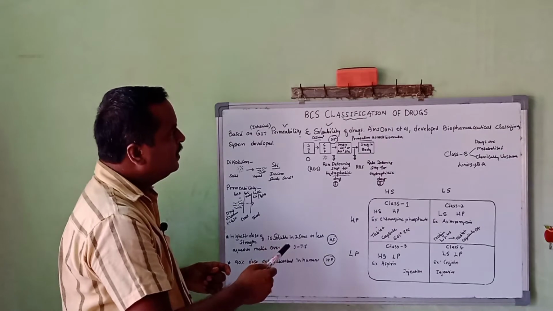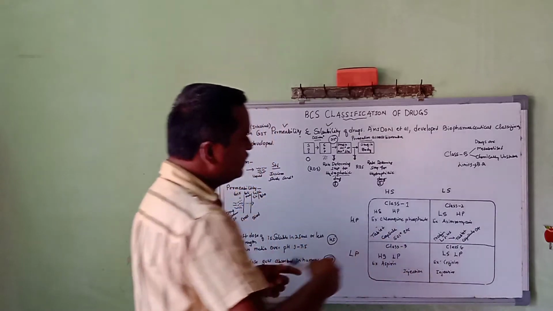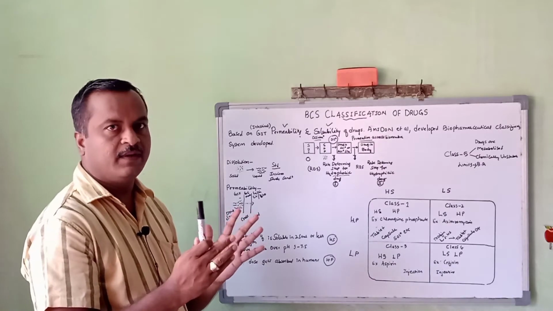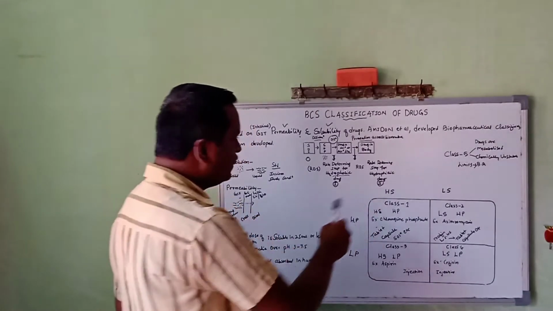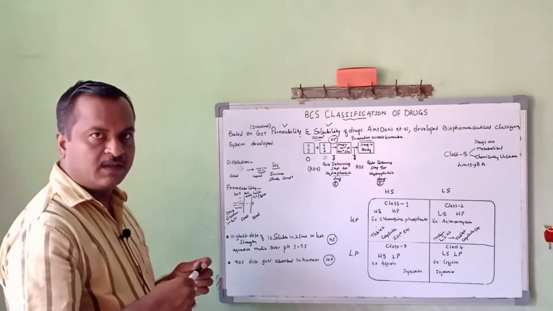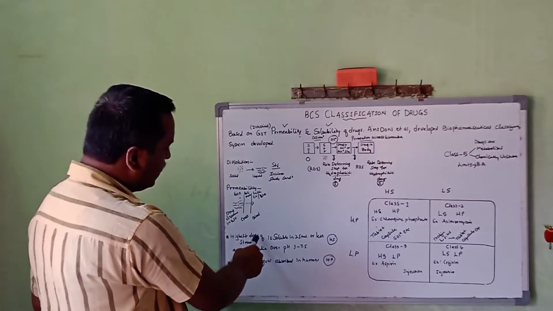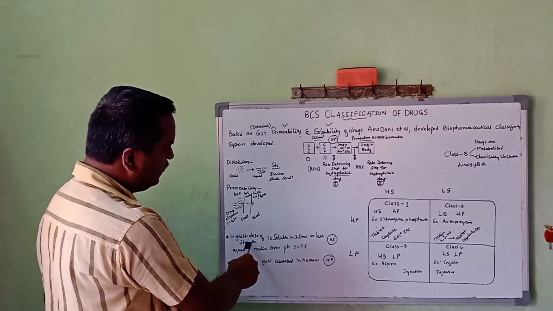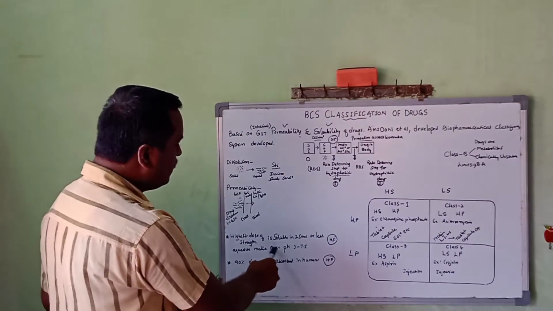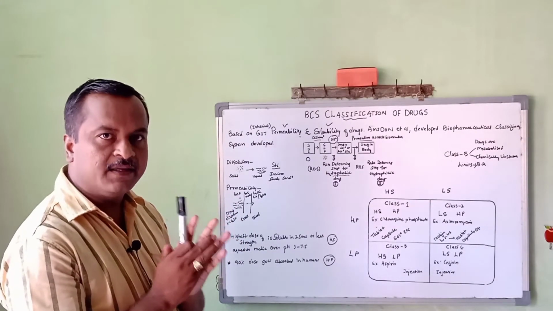this is explained by Amidon using this table. This table clearly indicates how many classes have been identified for the types of drugs based on solubility and permeability. Before going to the exact classes, let me discuss the meaning of high solubility. High solubility means the highest dose strength is soluble in 250 ml or less of aqueous media over the pH range 1 to 7.5. That is called high solubility.